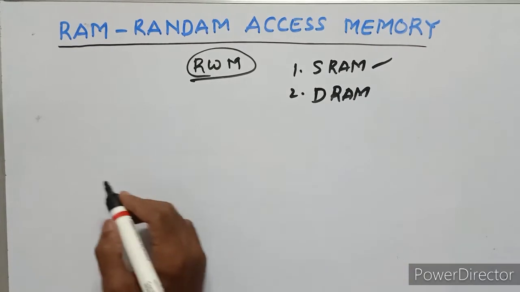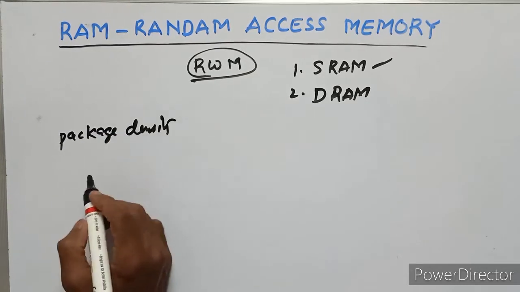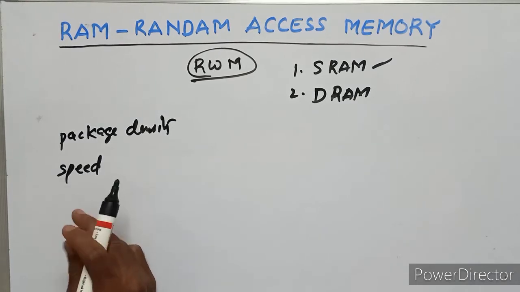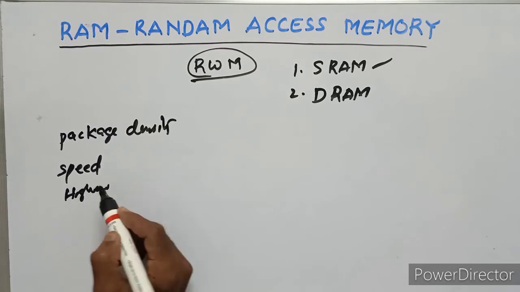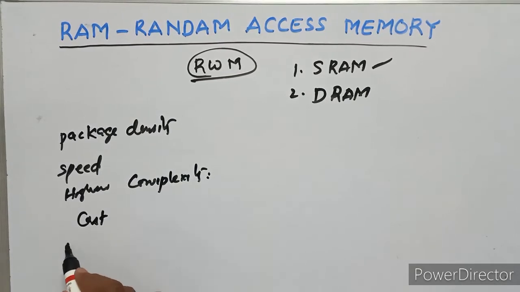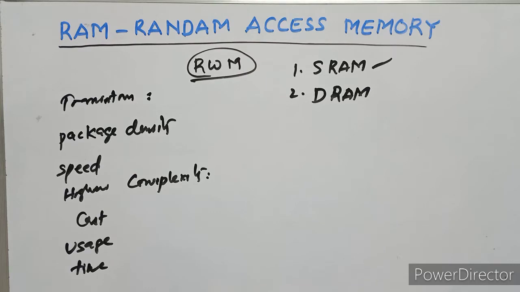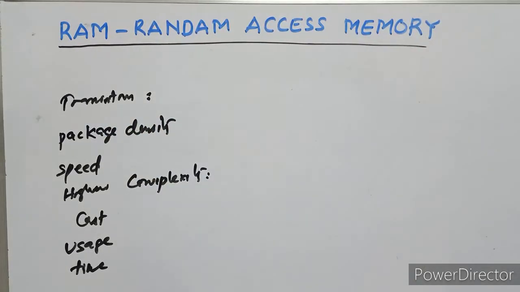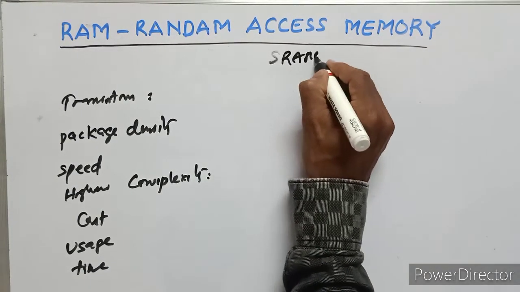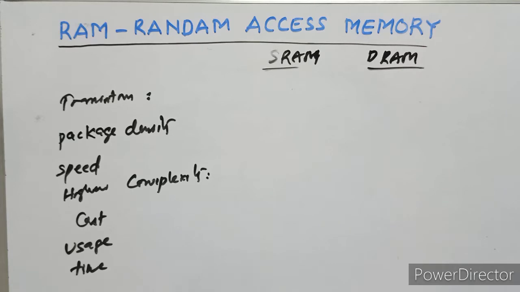So first of all, some differences between SRAM and DRAM. Some characteristics: package density, speed, higher complexity, cost, usage, time, and transistors. SRAM is the static RAM, DRAM is the dynamic RAM.